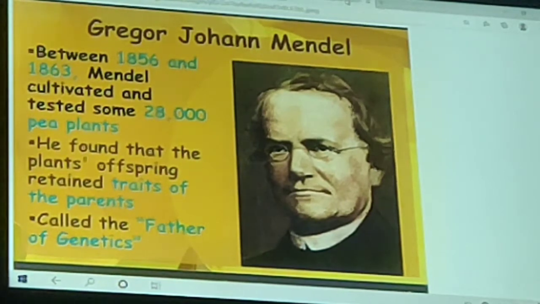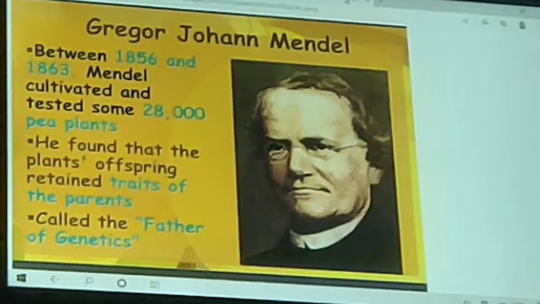Gregor John Mendel worked out the main rule of such inheritance. Mendel did his experiments on the pea plant. He found that the plant's offspring retained traits of the parent.